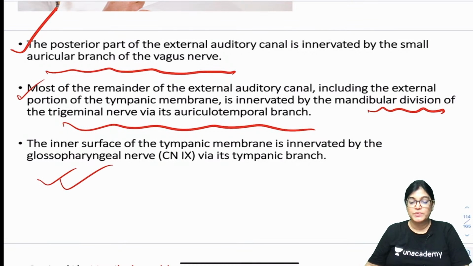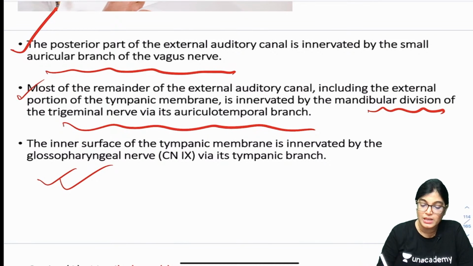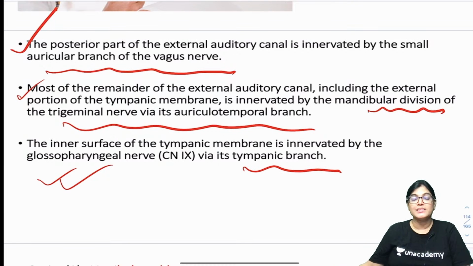The inner aspect of tympanic membrane is getting innervation from glossopharyngeal, that is the 9th cranial nerve, via its tympanic branch. So if we sum total of all these, we take these points in the mind. What we can appreciate, the whole of external auditory canal is getting innervation by mandibular division of trigeminal nerve.